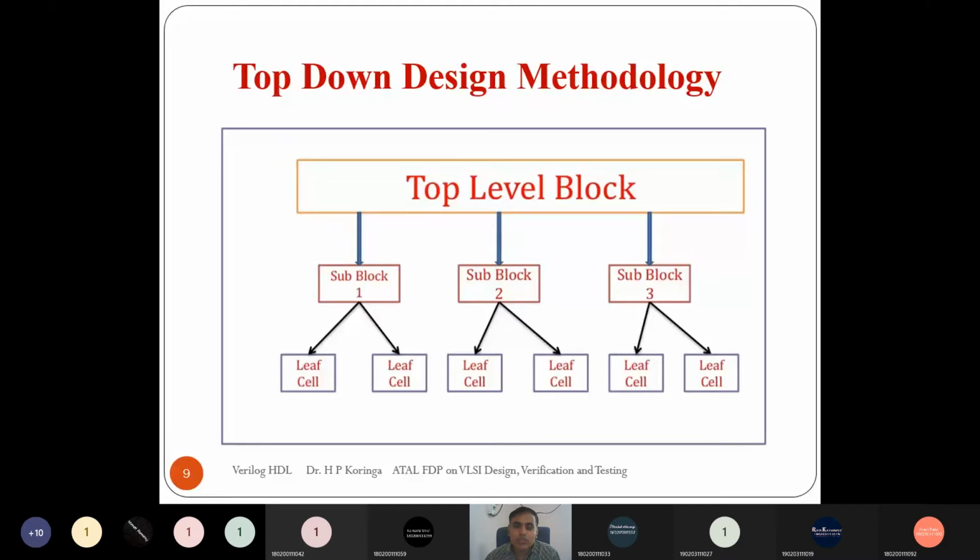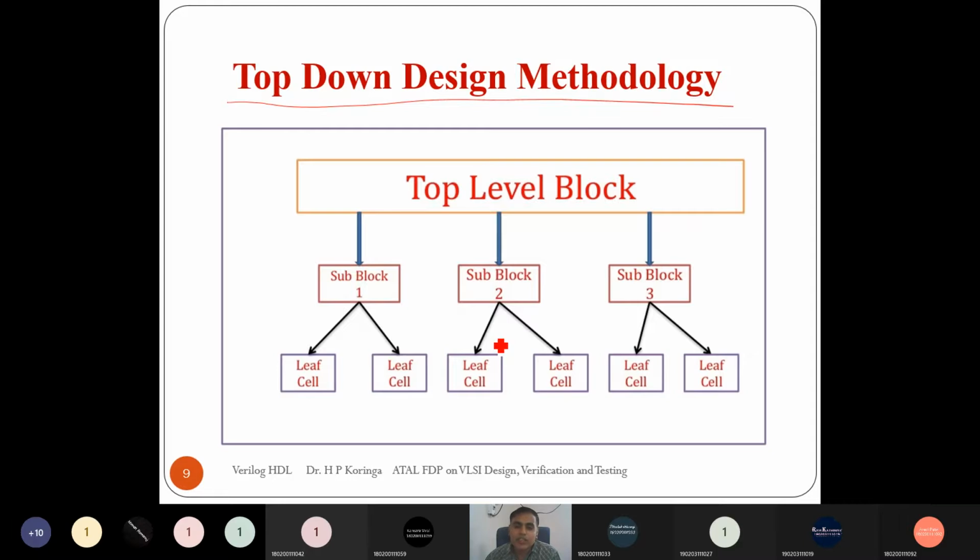Based on design hierarchy, there are two types of design methodology. One is the top-down design methodology. In a top-down design methodology, the complex digital system is converted into different sub-blocks if it can be divided, right?